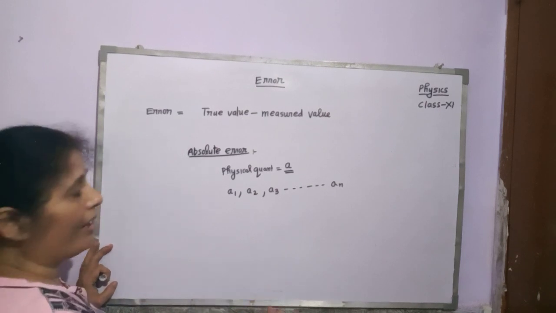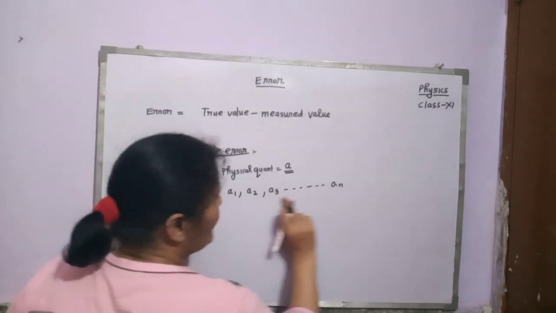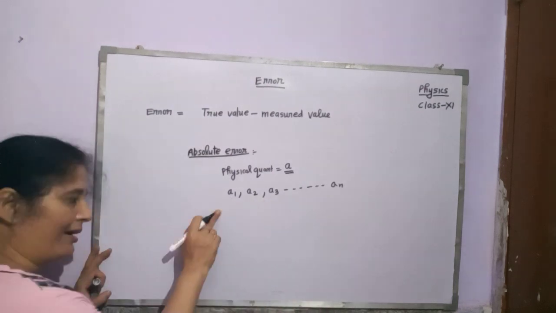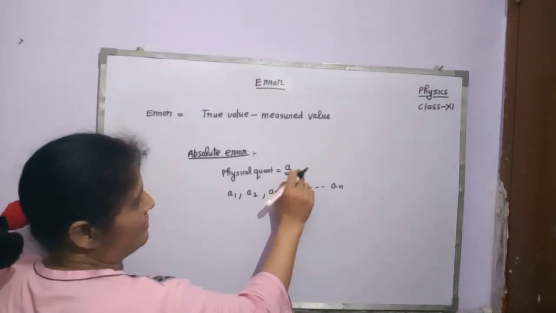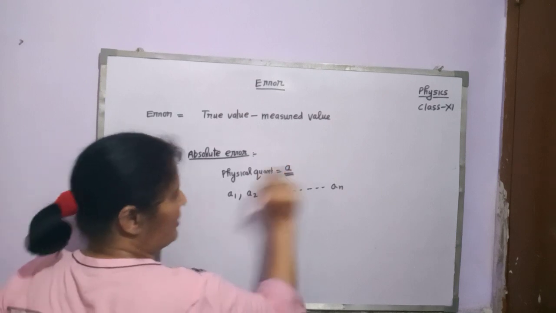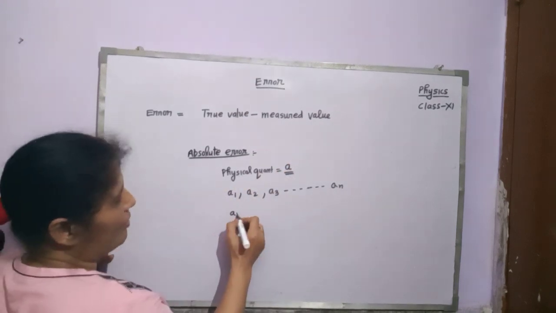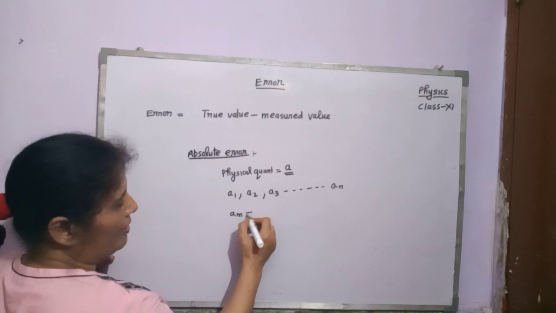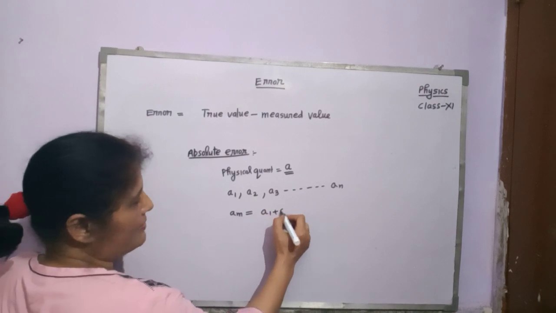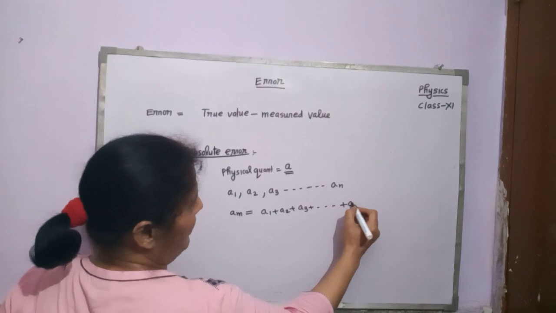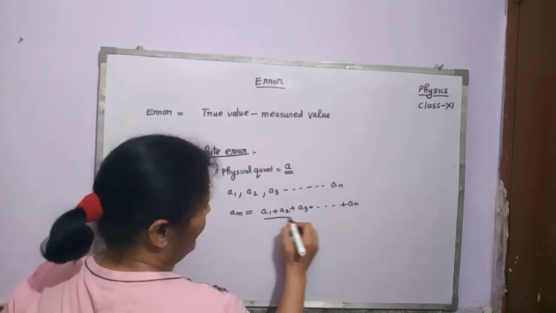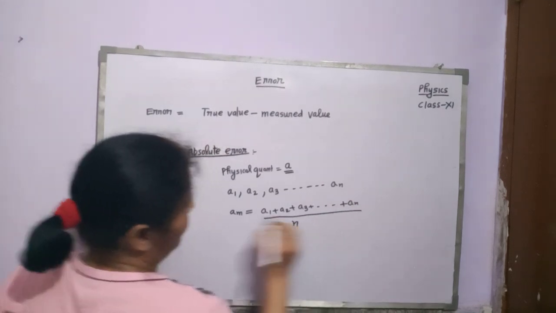Mean value can be determined by adding all these measured values divided by the number of times this physical quantity is measured. That means mean value Am is equal to A1 plus A2 plus A3 plus so on An divided by N.